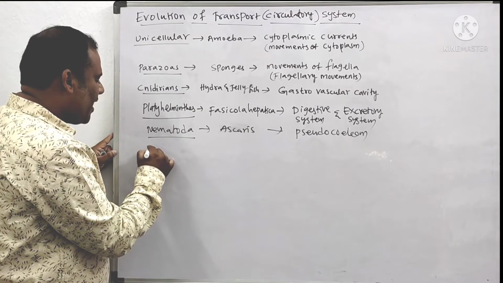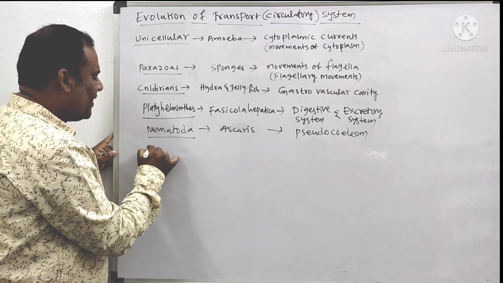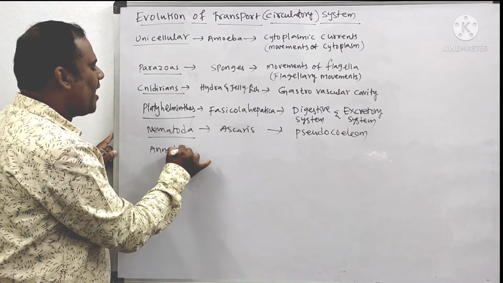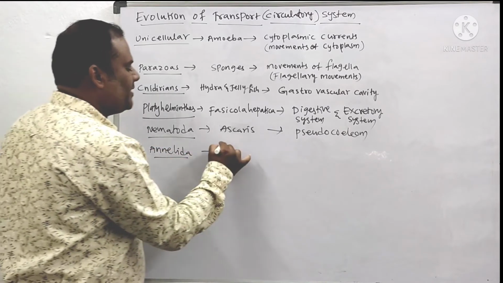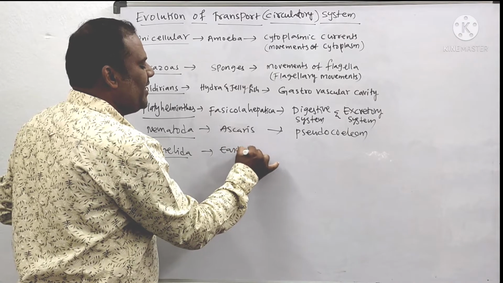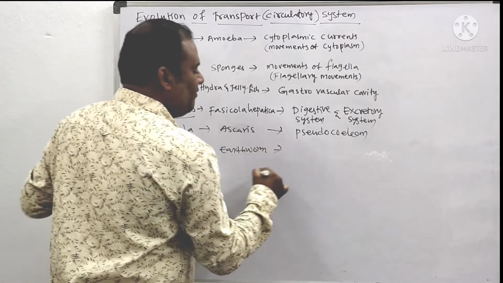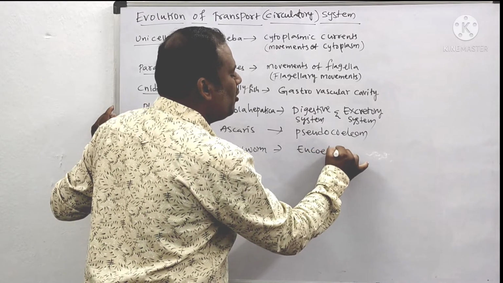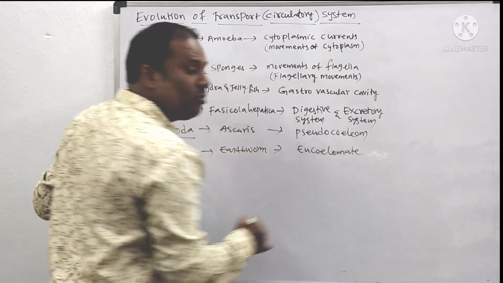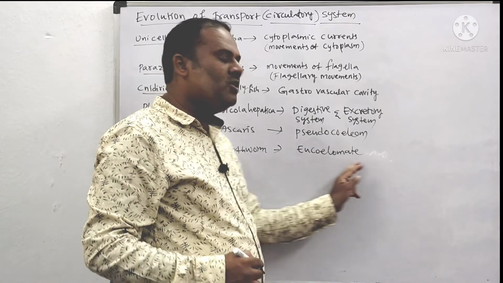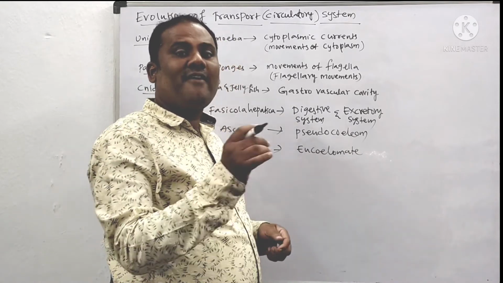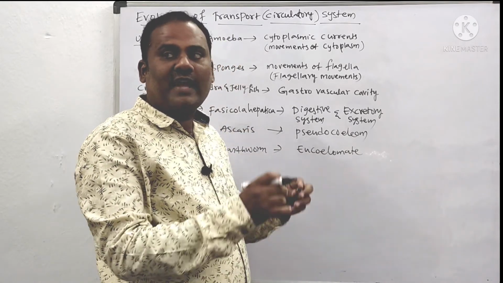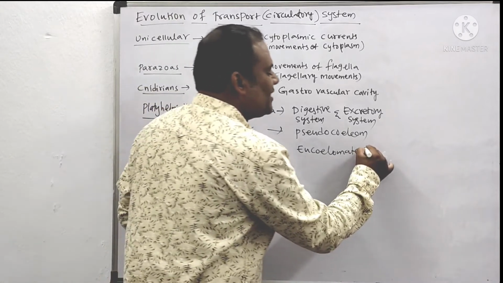Pseudocoelom is nothing but a false cavity. Next we come to the phylum called Annelida. Examples of Annelida are earthworm, leech, etc. In them we have eucoelomates. What is eucoelomates? Eu means true, and coelomates means cavity. It has a true cavity, and with the help of that cavity they undergo the process of transportation.